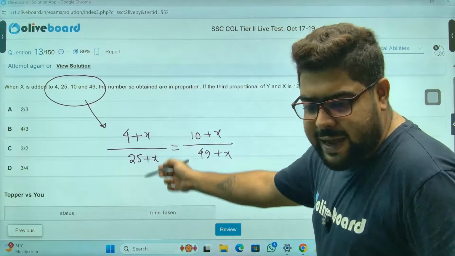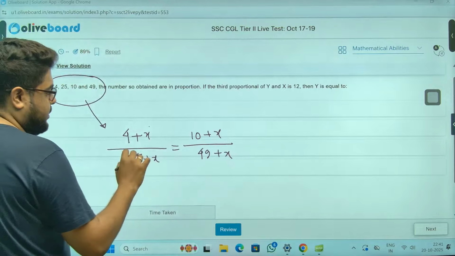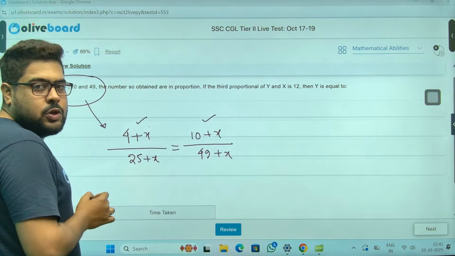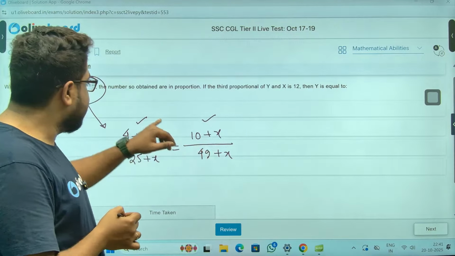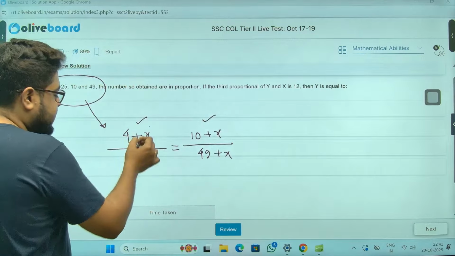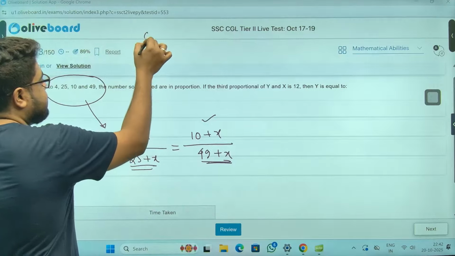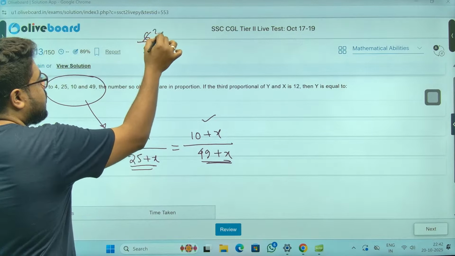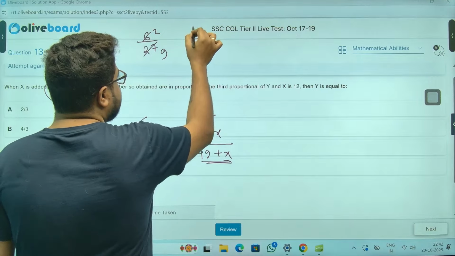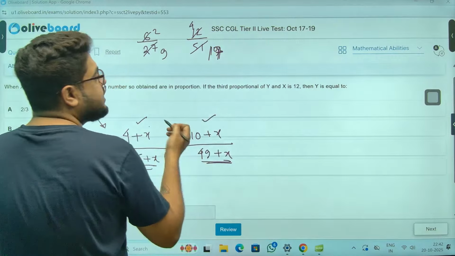Or you can just put values and check, sir. So let's start with 1. 1 put karenge to 5 by 26 and so 11. So think like this. This is 5 and this is 11. It's not matching, no multiple. If I put 2, 6 and this is 12, it can be. So let's check it. But again, 27 answer 51. So it is giving you 6 by 27. 3 2s, 3 9s. Answer 12 by, sir, 51. So 3 4s, 3 17s. Right? So it's not matching.